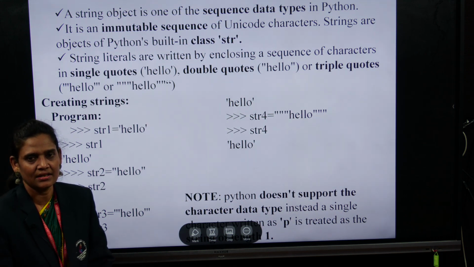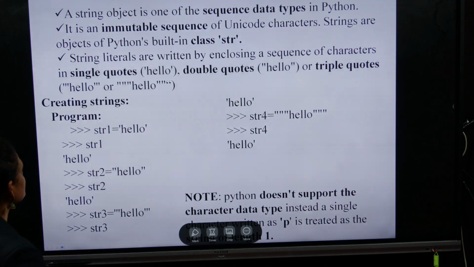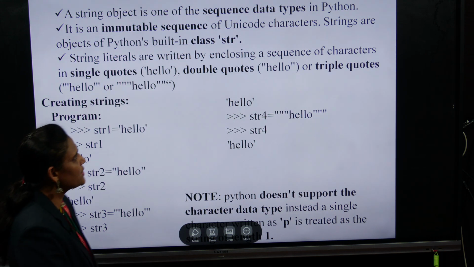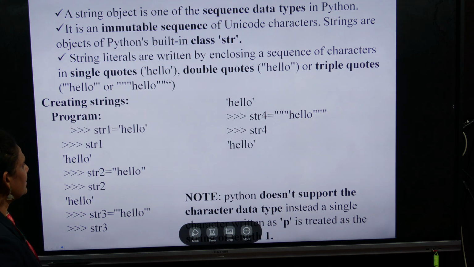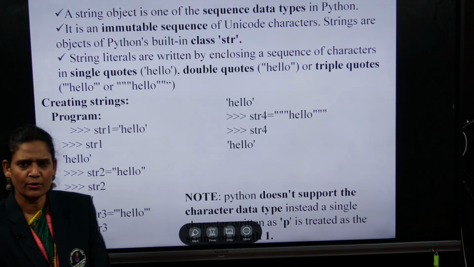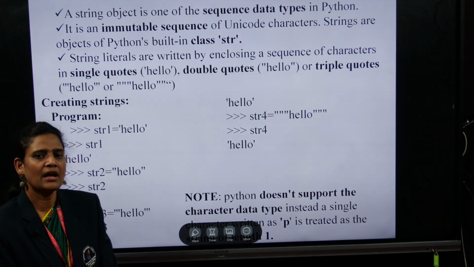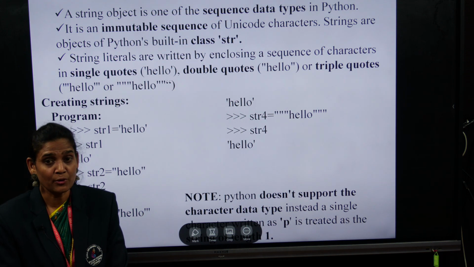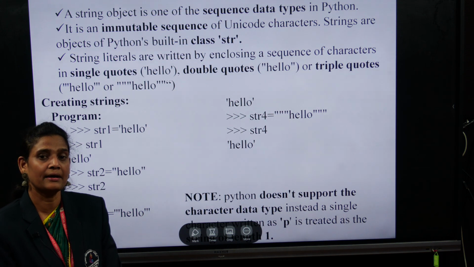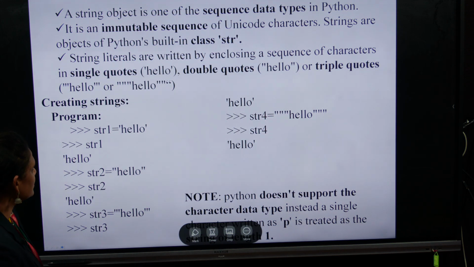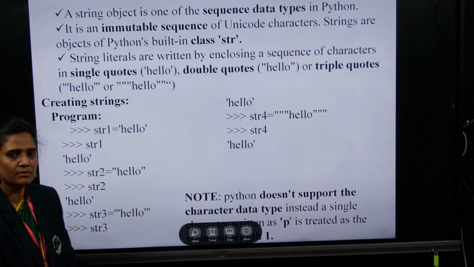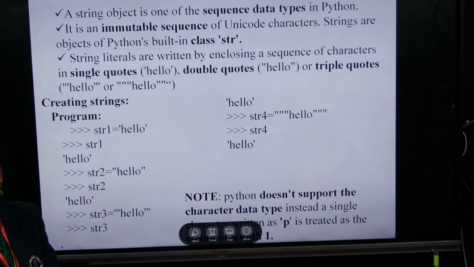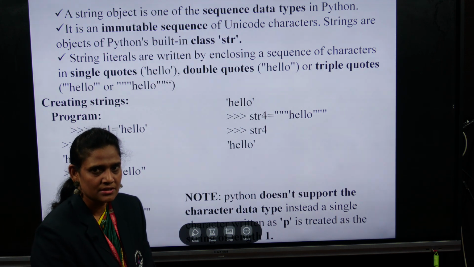Next one, strings. String is a data type. A string is an object, one of the sequence data types in Python. In strings we have different types of quotations: single quotation, double quotation, and triple single and triple double quotations. For a string value, a group of characters you want to print in Python, we take single or double quotation.